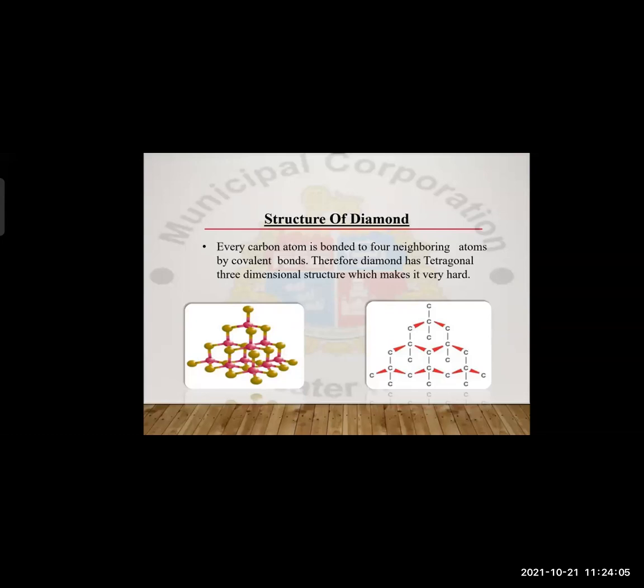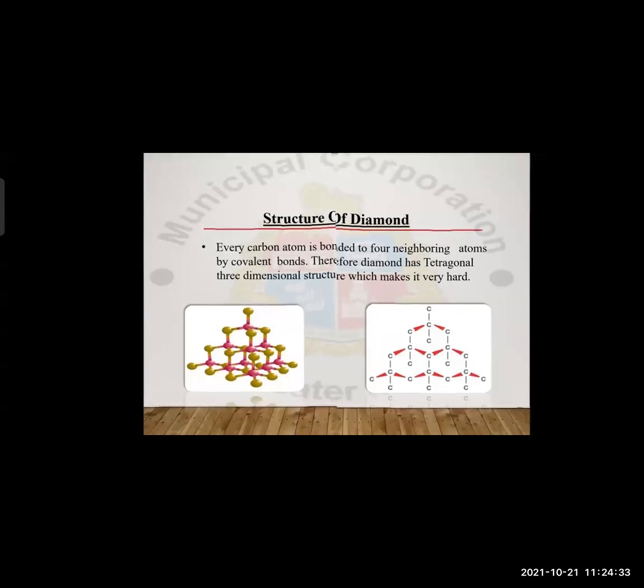It has a tetragonal 3-dimensional structure because each carbon atom is linked to the others by a single covalent bond, and 4 carbons are attached to one single carbon. Therefore it gives diamond a tetragonal 3-dimensional structure, and due to it, it also becomes very hard.